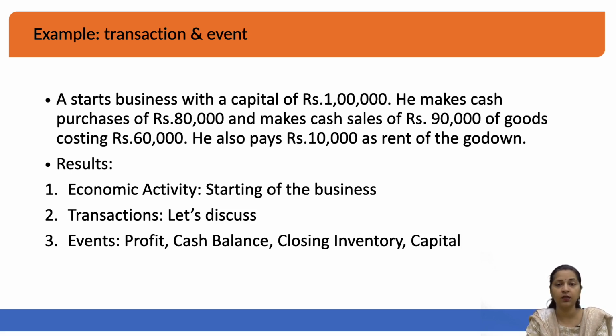Making books of accounts has its own rules, own concepts, own conventions. The regulations which we should follow are important. When we are making the books of accounts, we should understand the transaction, we should understand the event, and very carefully we should decide whether this transaction should be entered in the books of accounts or not. If we unnecessarily put any kind of information in accounting which is not required, then the true results will not come out for the business. So, it is important to understand transaction and event. This case study of the small example that we have discussed here would certainly help you understand what is a transaction and what is an event.